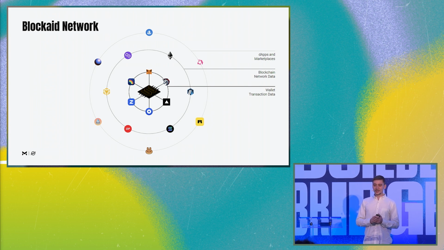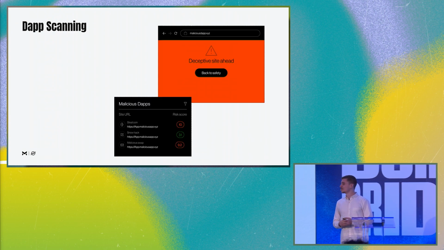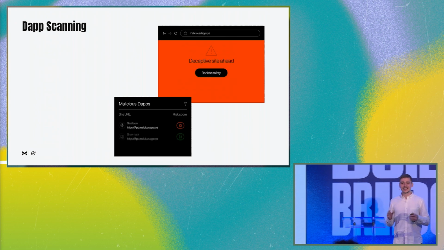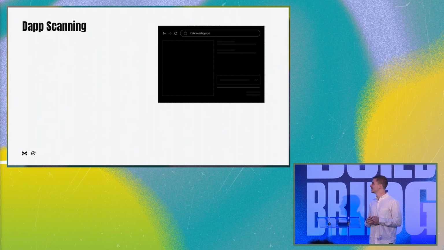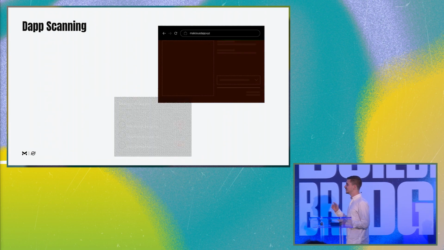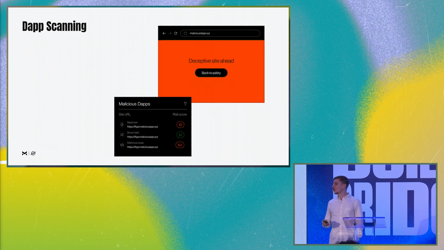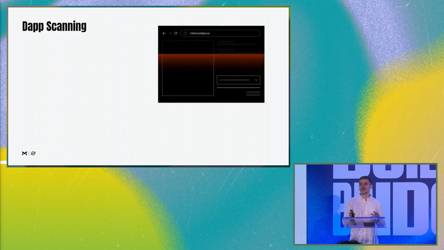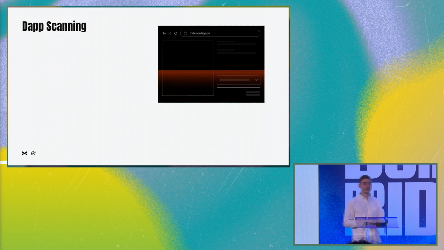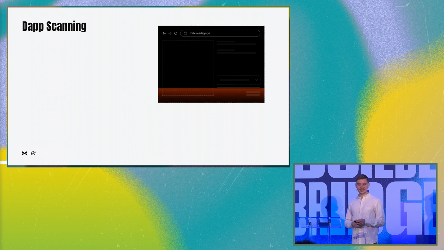And we need to be even more proactive, which is a method we call Dapp scanning. So we have, let's say, a Dapp simulator kind of thing. We scan the whole internet all the time. Every new site that launches on the internet, we check if it's a Dapp. If it's a Dapp, we try making it send us transactions. If it sends us transactions, we analyze them. And then most likely, when you go to a malicious Dapp, it will already get flagged because it's associated with a different malicious entity. It tried draining our fake account, it went through our simulator, we caught it as malicious, and now you're protected.